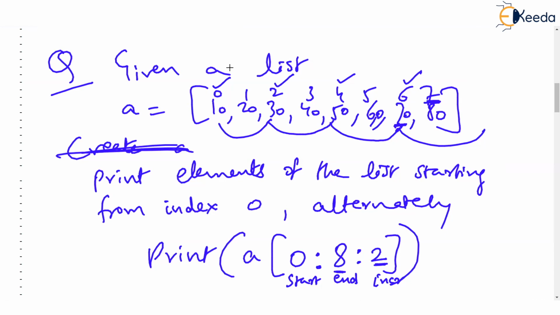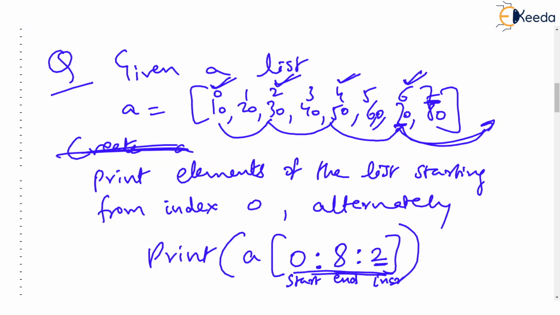This is increment. So what it will do is print the 0th element, but after that it will not print the first element. It will print second, then fourth, then sixth, and then it says, okay, I don't have any more elements after this. This is the ultimate way of slicing. Most of the times you don't need increment. Some people say, give me these values which are there back to back in the list, so you won't give the increment. But many times you have to be choosy and you want alternate values, or maybe every fourth value, then you can give increment as 4 here.